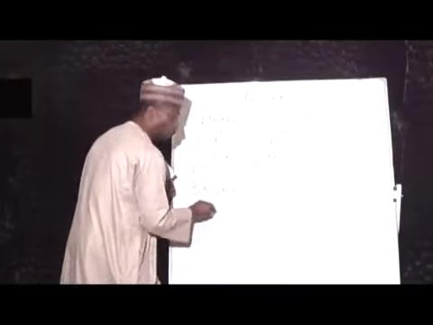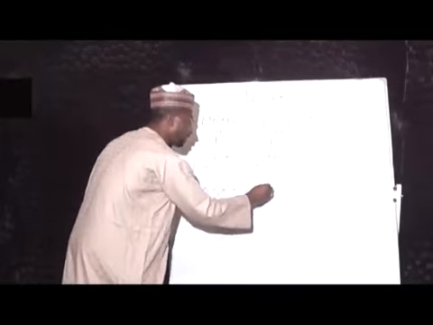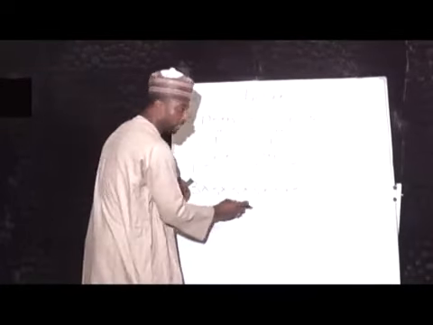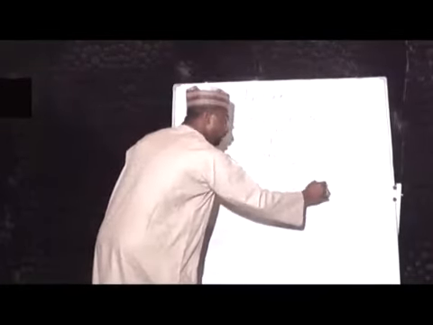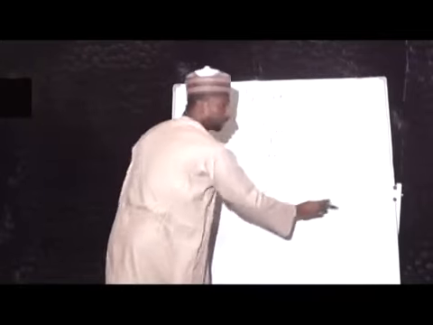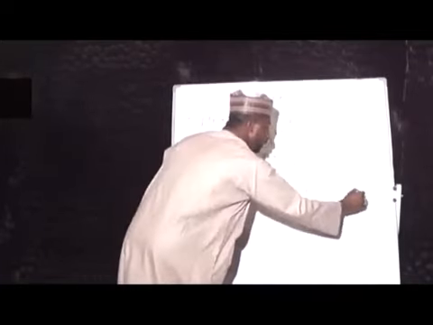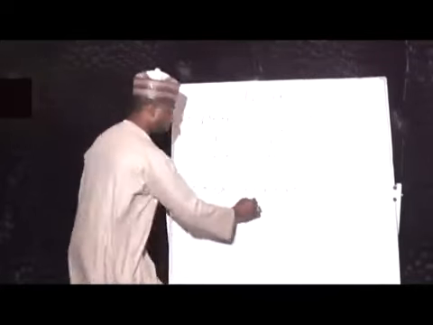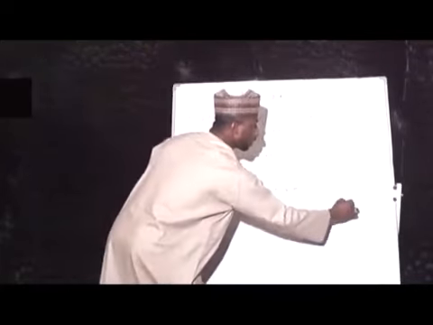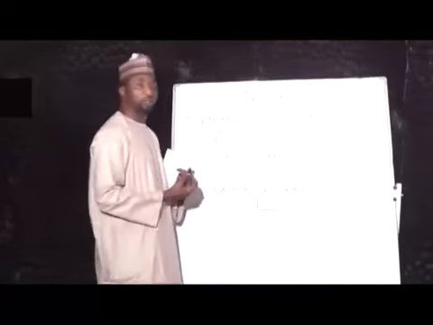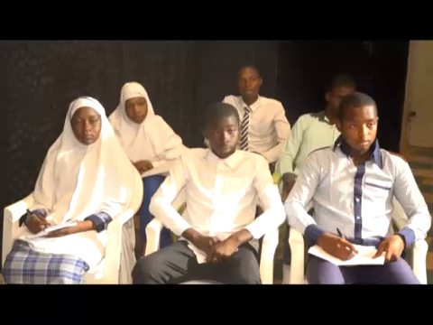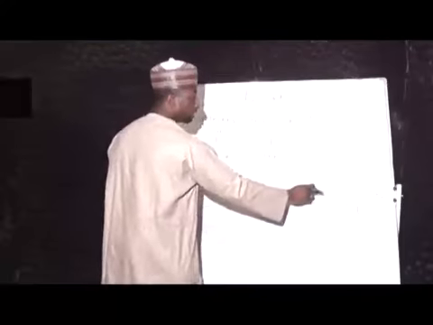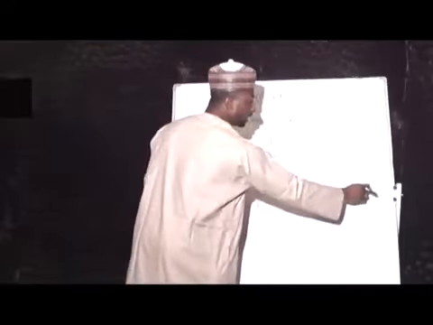So I have a set 1 here, multiplied by 3, multiplied by 3, multiplied by 3. The second set, 3, 3, 3. The third one, 3, 3, 3. The fourth one, 3, 3, 3. Are we together? Count, let me see. 1, 2, 3, 4, 5, 6, 7, 8, 9, 10, 11, 12.